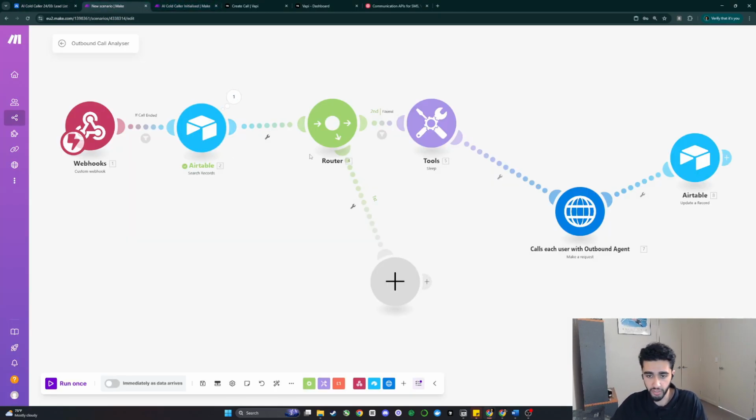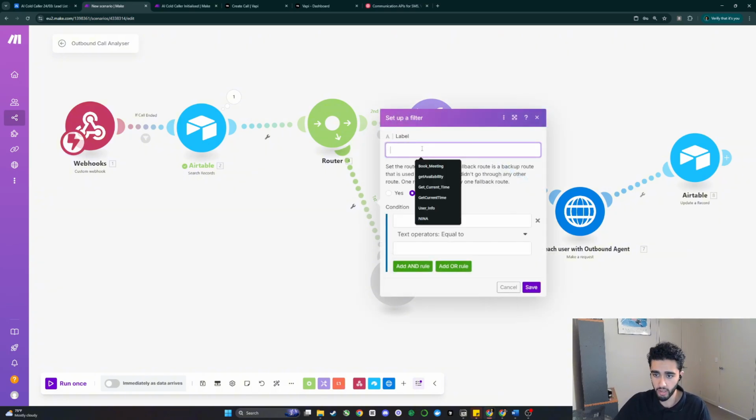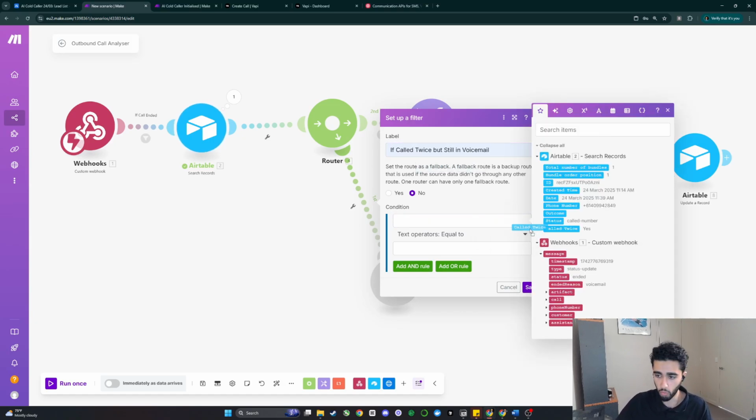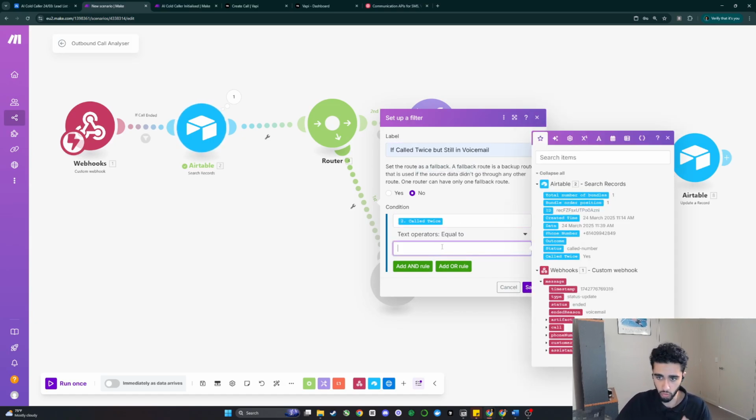So now we have all of the data from the Airtable. We can go into here and do if called twice, but still voicemail, and we can make the condition called twice is equal to yes. In this case, we'll only route down to this field if the called twice column has been done twice. So in that case, what we want to do, save this.